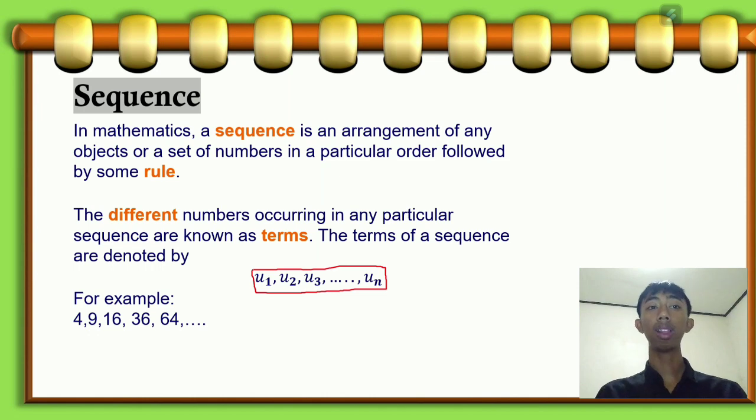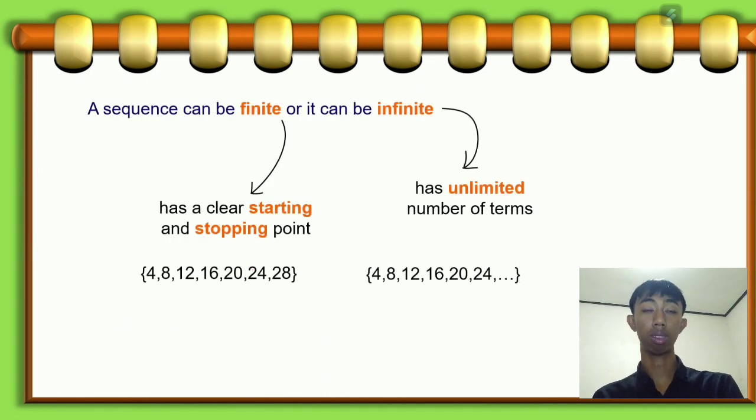Okay, next, a sequence can be said to be finite or infinite based on its terms. A finite sequence is a sequence with a clear starting point and stopping point. That means it has a limited number of terms. For example, the sequence 4, 8, 12, 16, 20, 24, and 28. It has 7 terms. The starting and stopping terms are displayed clearly.